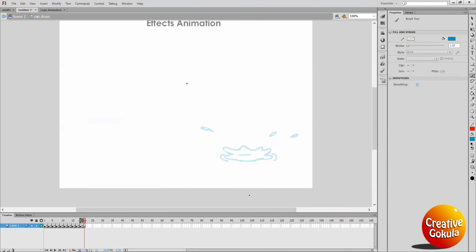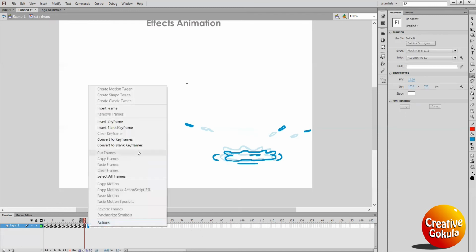Continue with the next poses. See how I'm converting these water drops like this. One more appears here. So this will become like this. Go up. This is going out of the frame. Again insert keyframe.